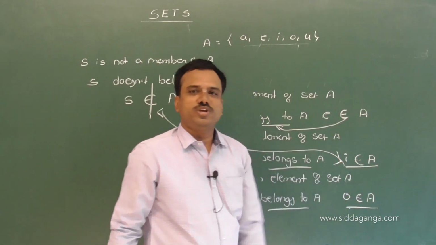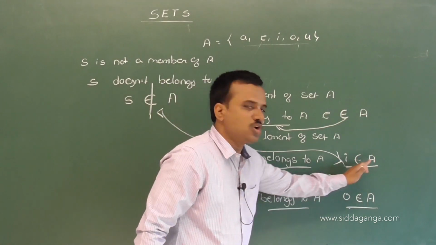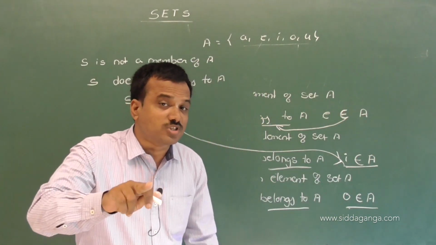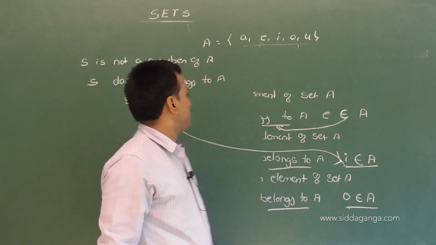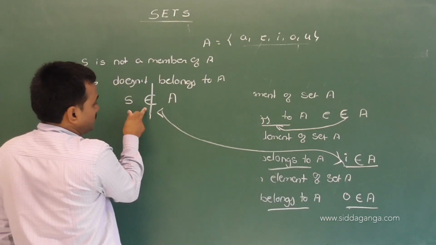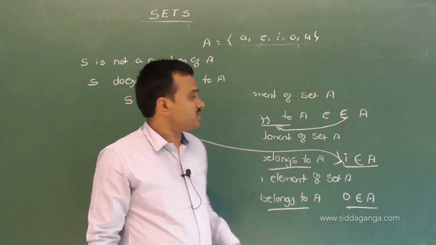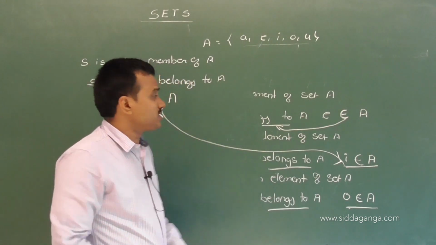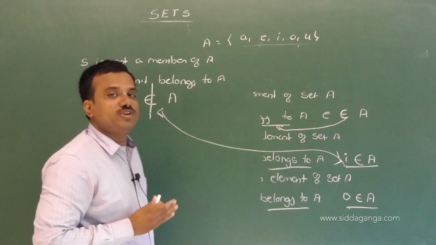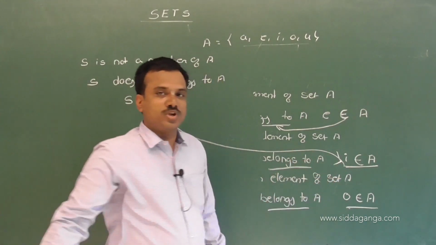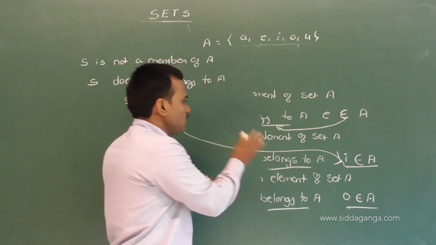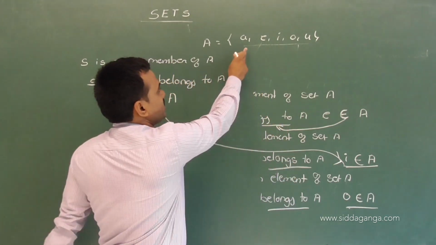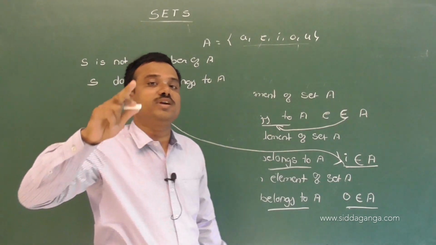I belongs to A. That indicates I is a member of A. Yes does not belong to A means S is not a member of A. Observe these two. Once again I say that belongs means it is a member of the given collection.